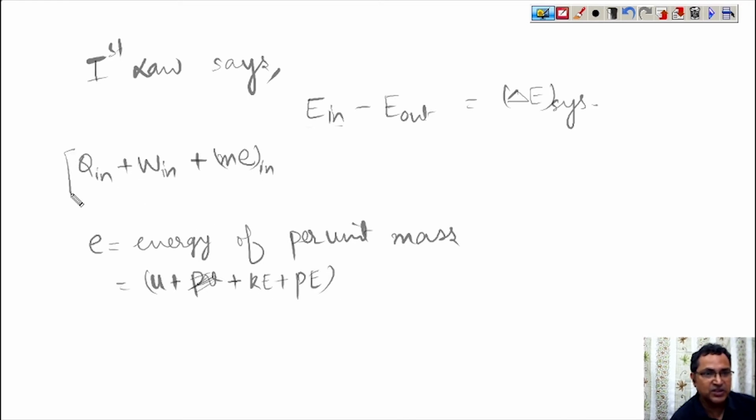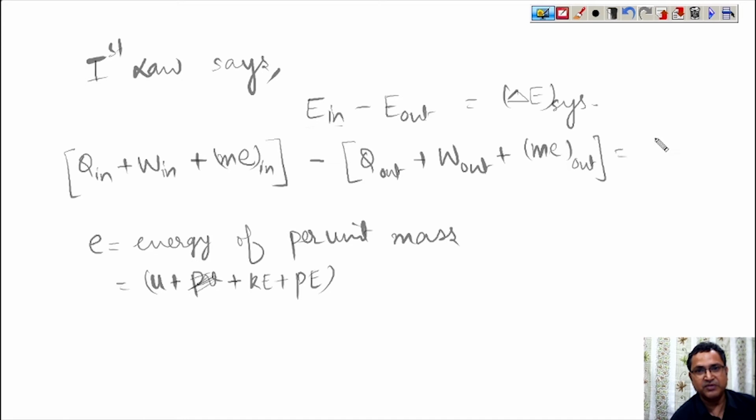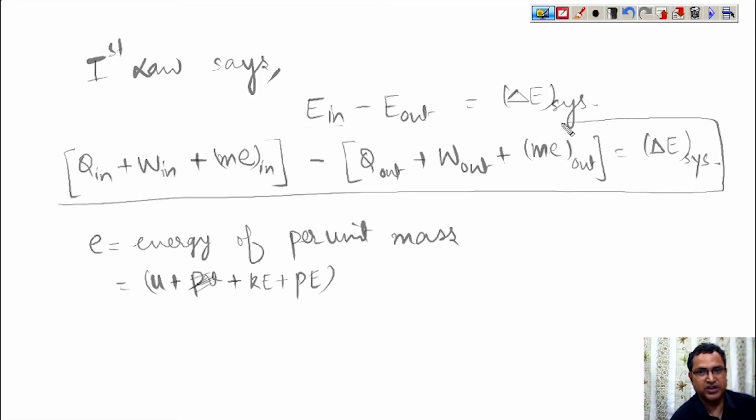This is the total energy coming inside, and the energy going out is Q out plus W out plus m e out, which will be equal to delta E system. So this is the first law of thermodynamics.